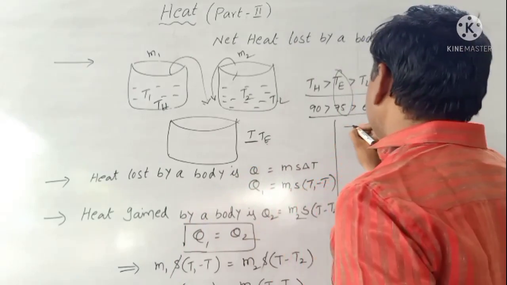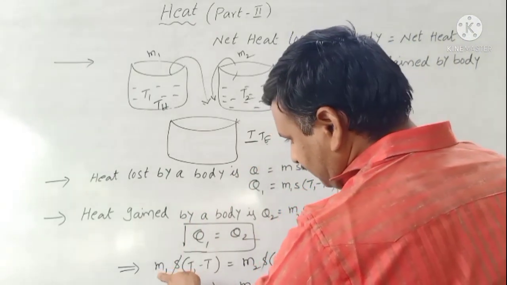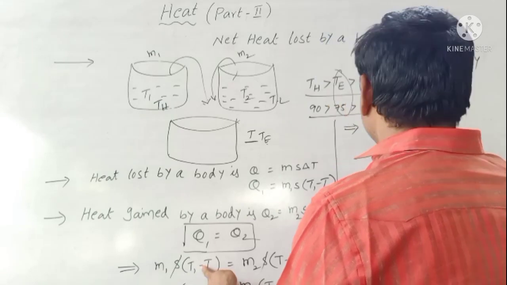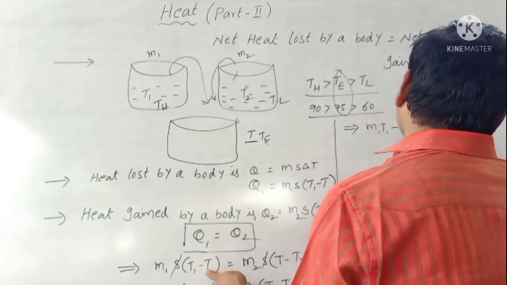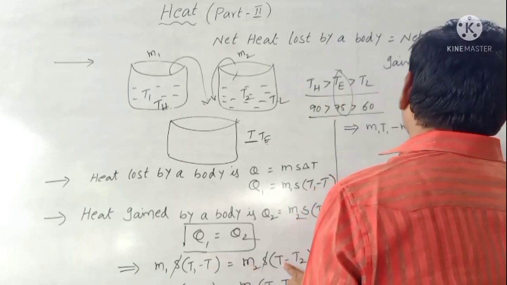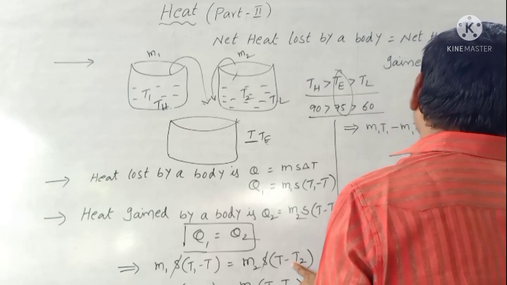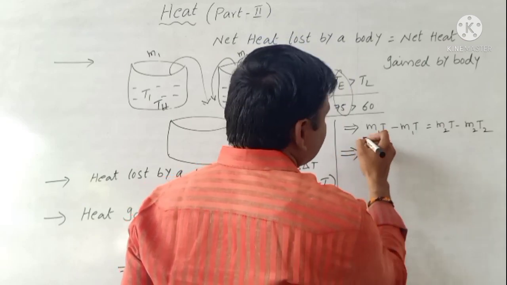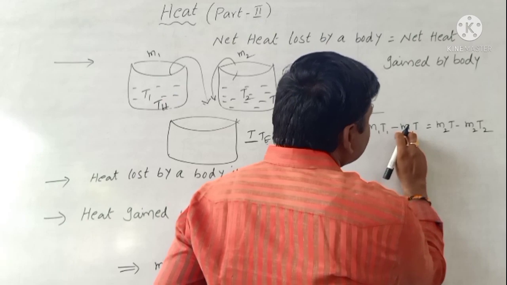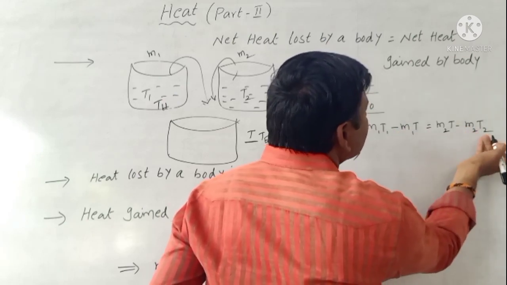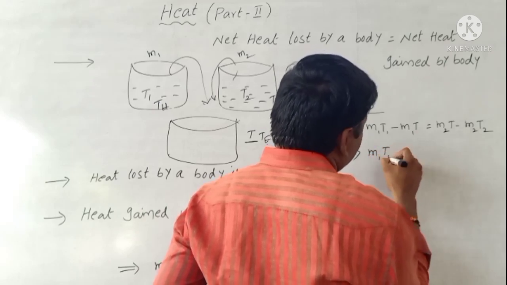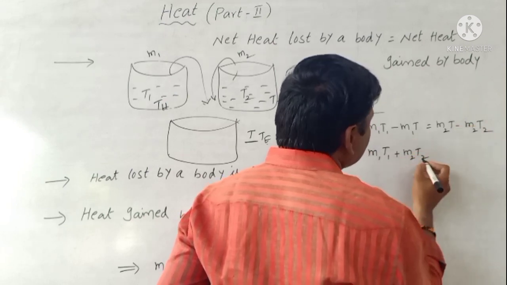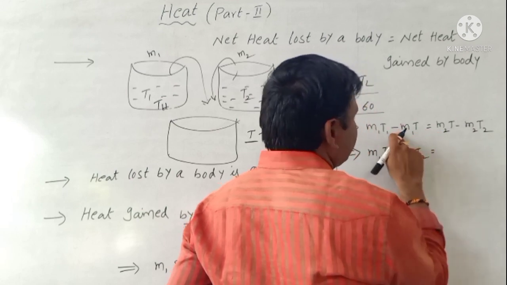Again we write M1 multiplied by each term: M1 T1 minus M1 T is equal to M2 T minus M2 T2. So by the right side, minus M1 T take that side, minus M2 T2 take this side, M1 T1 minus term take this side, plus M2 T2 is equal to minus term M1 T take that side.